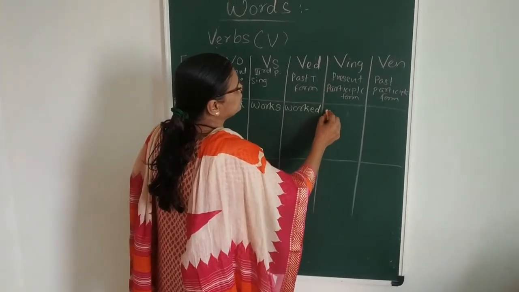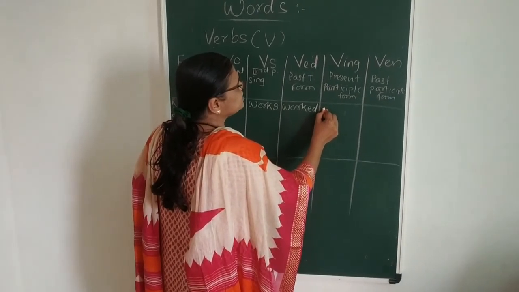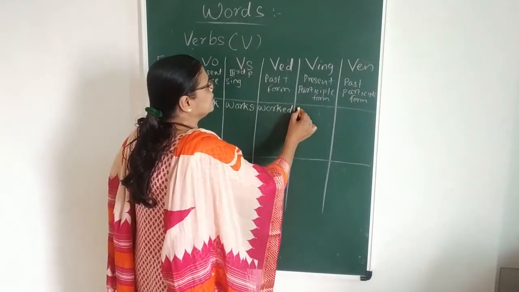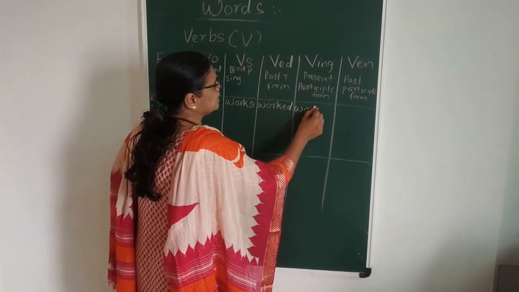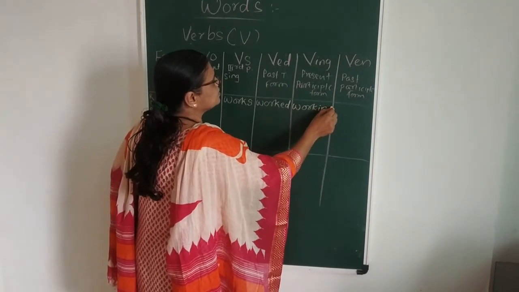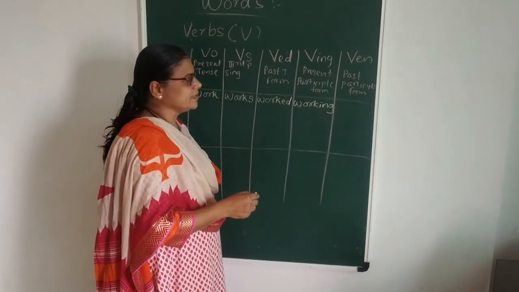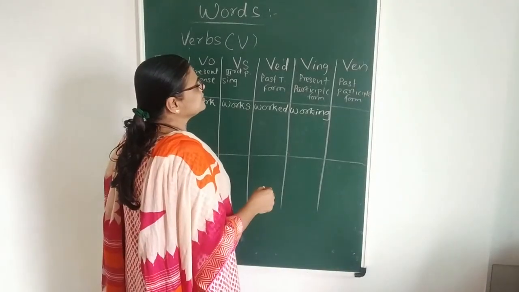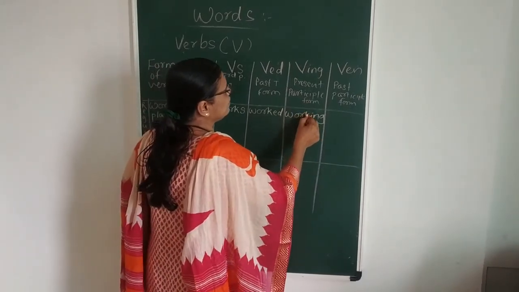Then the fourth form of the verb is VING. Where we attach ing to the verb, it becomes working. We use ing in the present participle form.